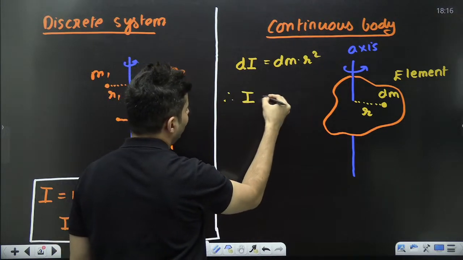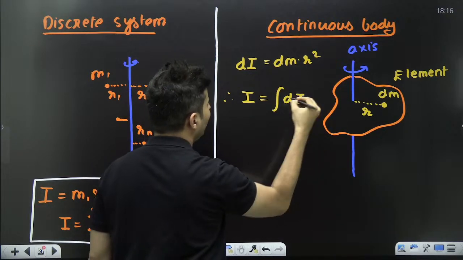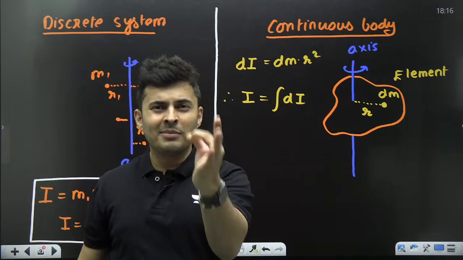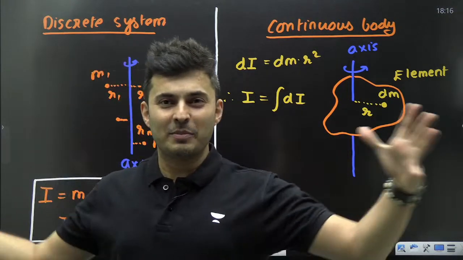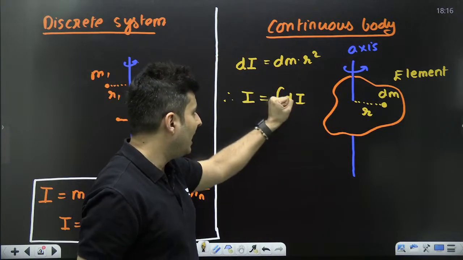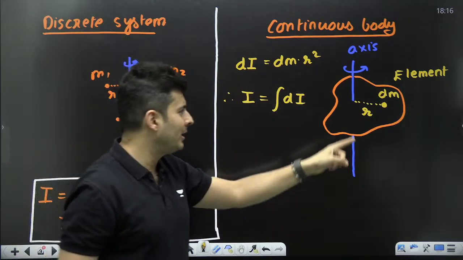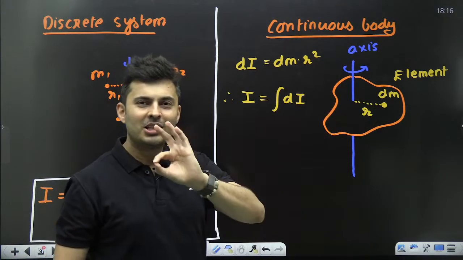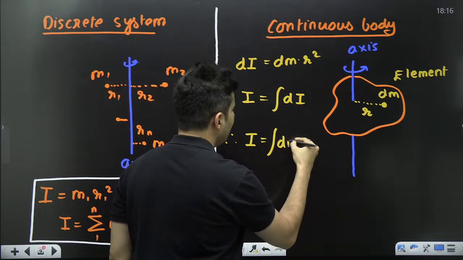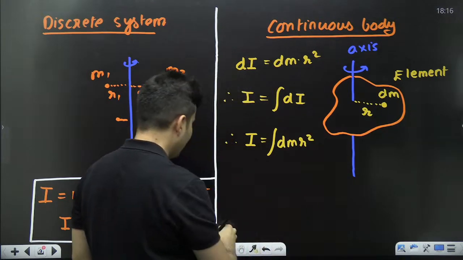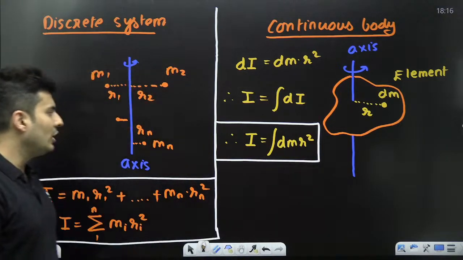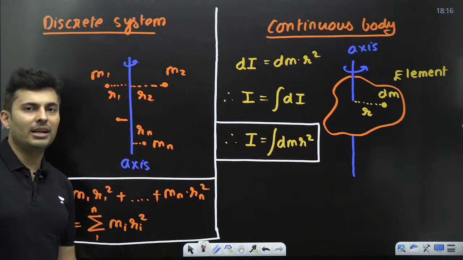Therefore, the total moment of inertia will be the sum of all the small moments of inertia of all the elements on the body. The sum means integration. Integration means accumulating, adding all the effects. So I am adding all the small moments of inertia of all the dm masses throughout the body. So my dear warriors, the moment of inertia will become integral dm r square. That is the formula for continuous body systems. This is for discrete mass systems.